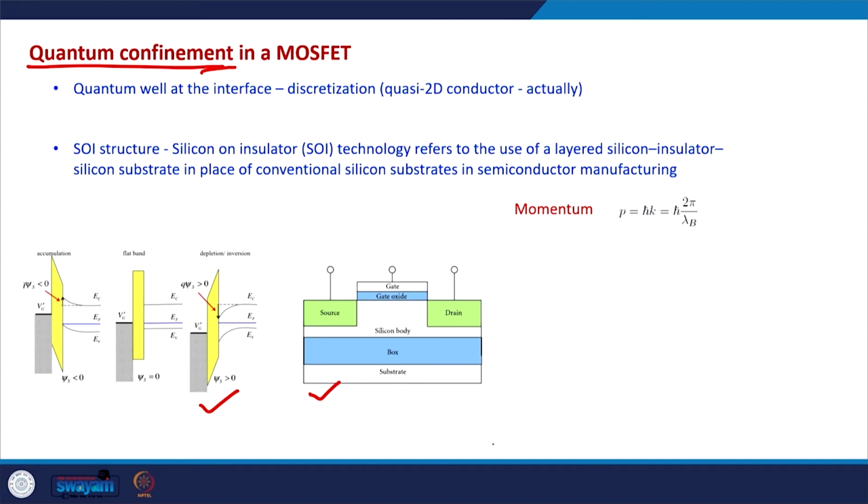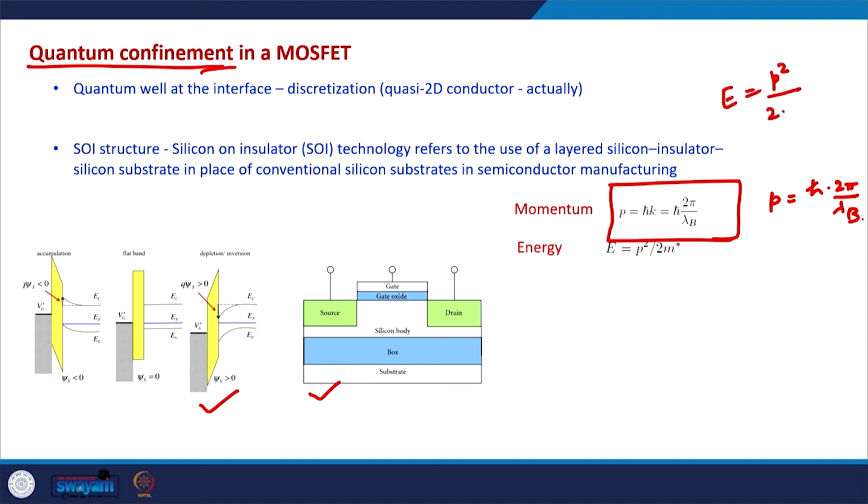For a quantum mechanical particle, or for any particle, the momentum is given by this relationship: p equals h bar times 2 pi by lambda_b. This is the straightforward de Broglie relationship. Now, the electrons have energy equal to p squared divided by 2 m star in the devices, where m star is the effective mass of the electrons.